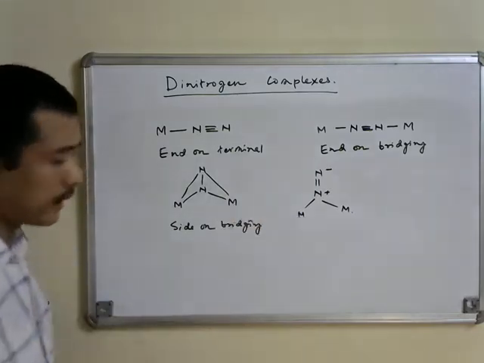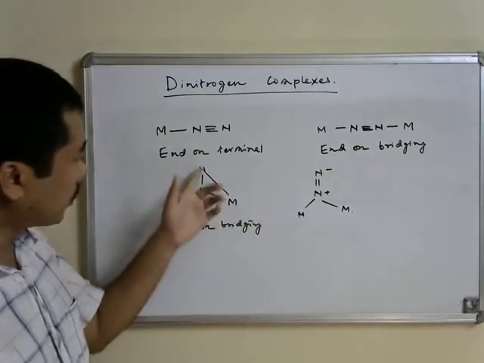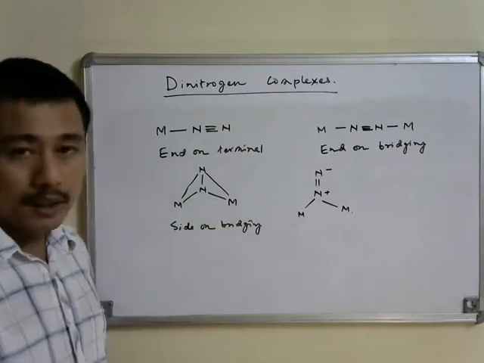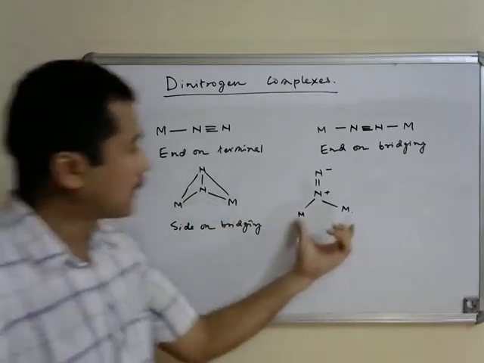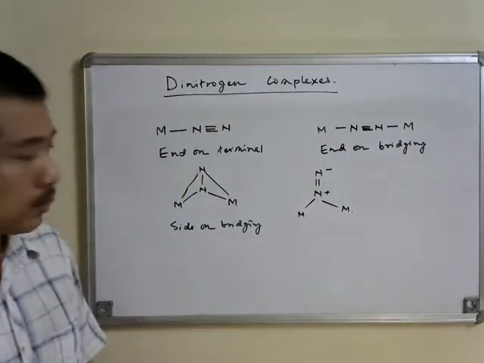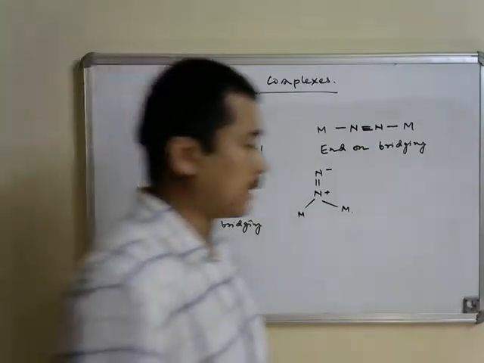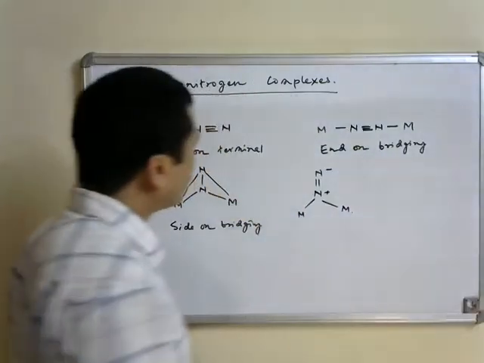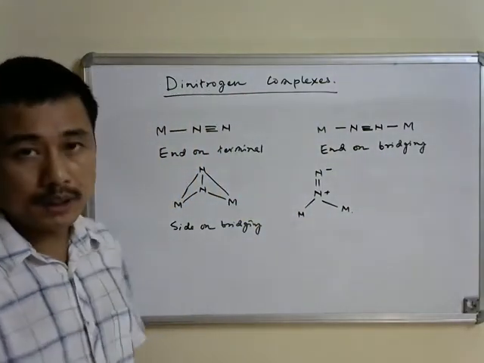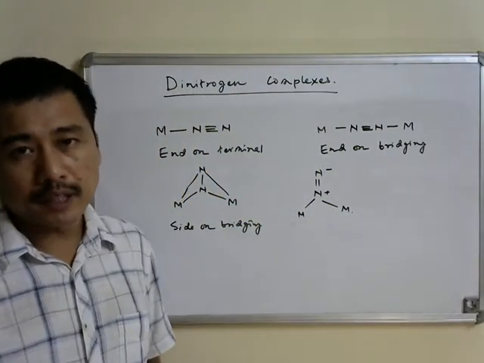Both of these are side-on bridging binding modes. In this case, both the nitrogen atoms are attached to the metal centers, while in this case only one of the nitrogen atoms is attached to the metal centers. So these are the binding modes of the dinitrogen ligand observed in different dinitrogen complexes.